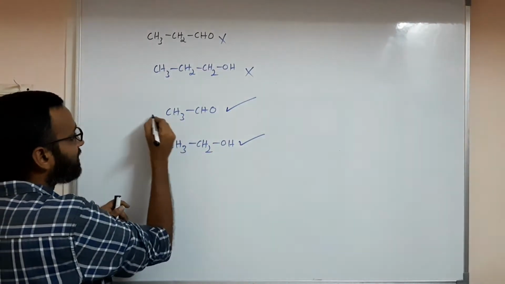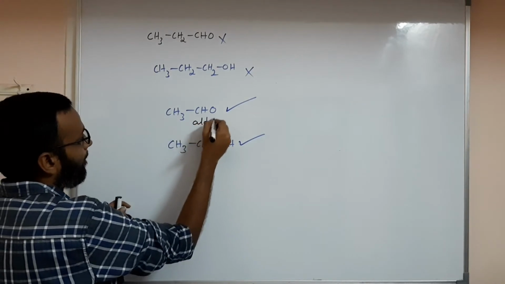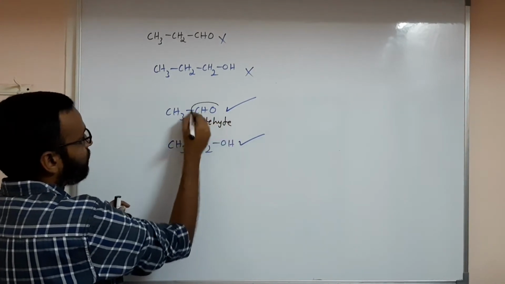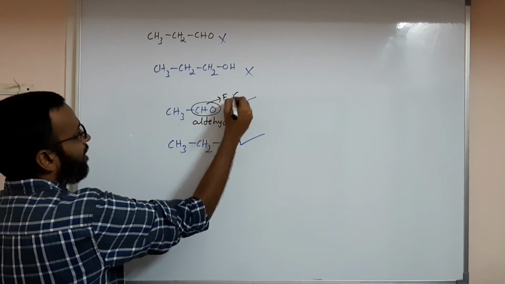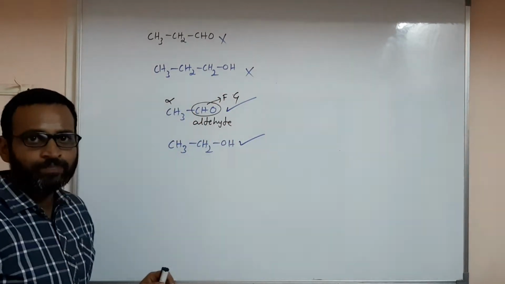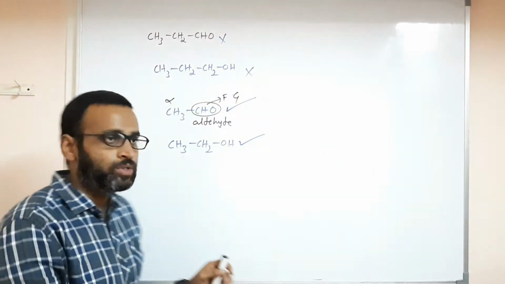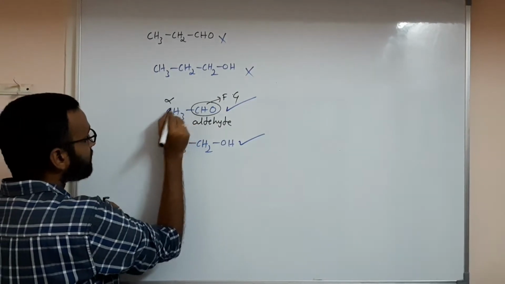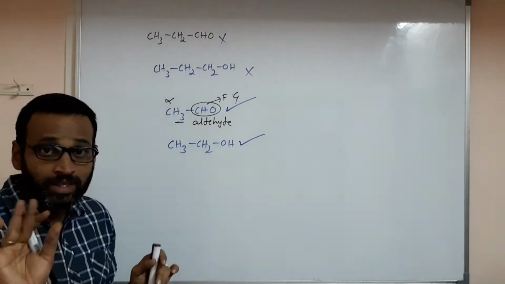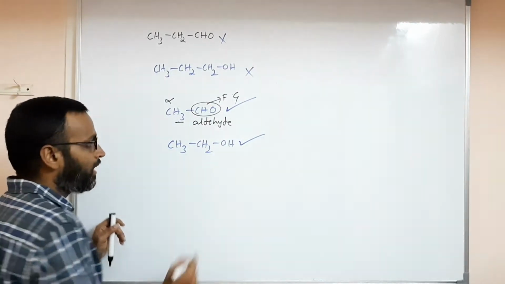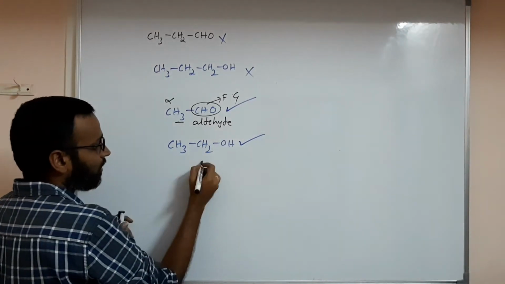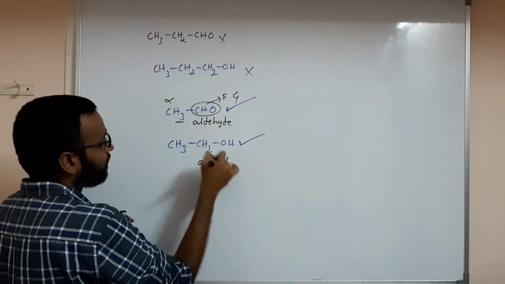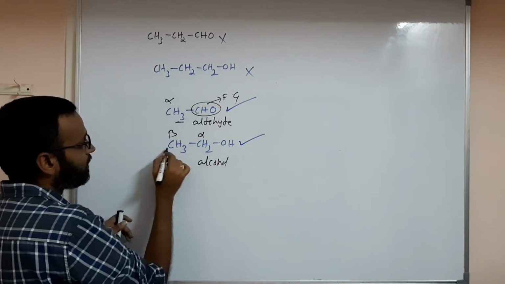Why? This is an aldehyde actually, right? This is the functional group. Next to the functional group is alpha. In aldehydes and ketones, the alpha carbon must have 3 hydrogens. But in the case of alcohol, what must have 3 hydrogens?